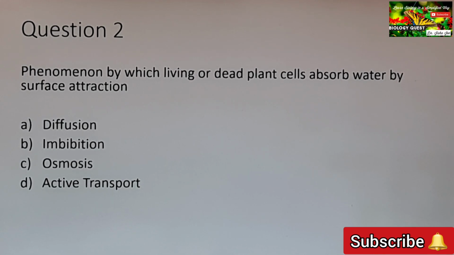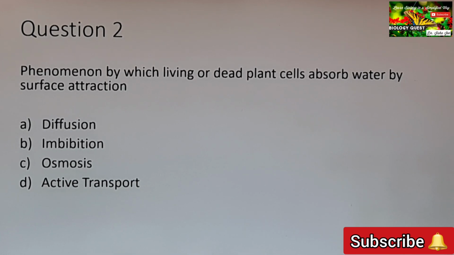Option B, imbibition. That is the phenomenon by which living or dead plant cells, substances that are made up of cellulose or proteins which are hydrophilic, which have a strong affinity towards water, imbibe water or moisture and swell up. So this process is called imbibition. Okay, that is absorption by surface attraction. Water is absorbed by attraction to the surface of the molecules.